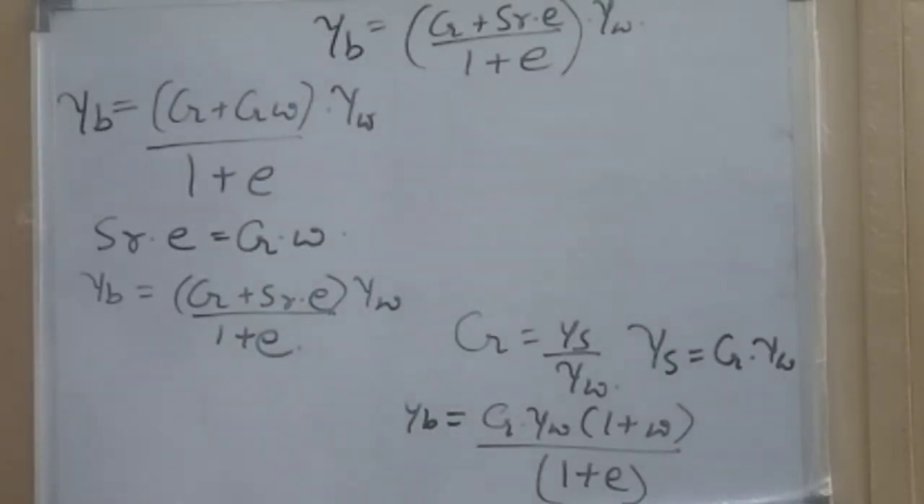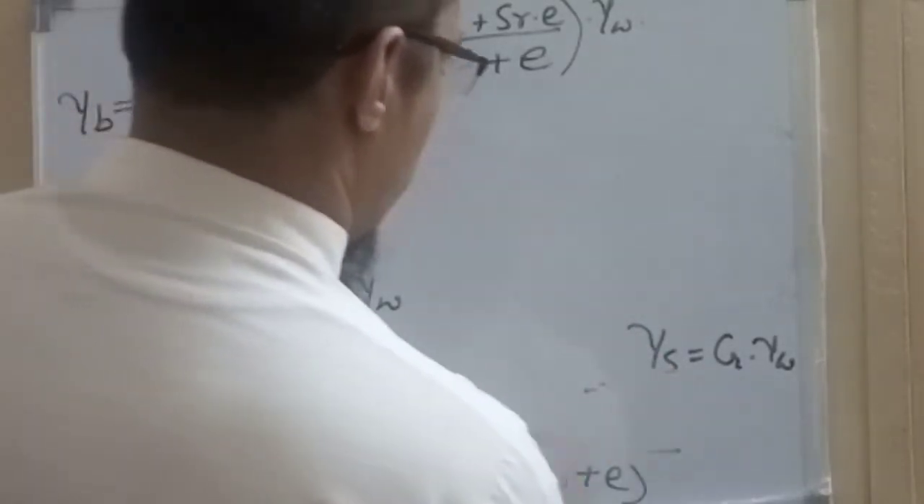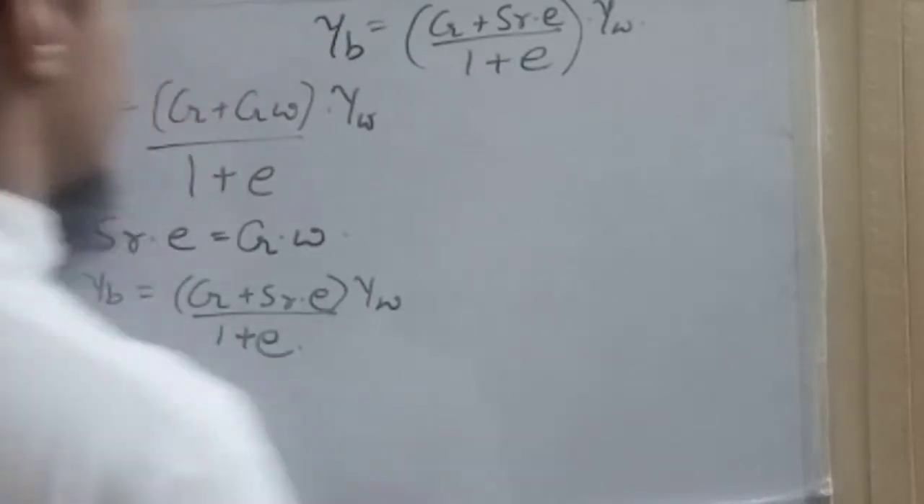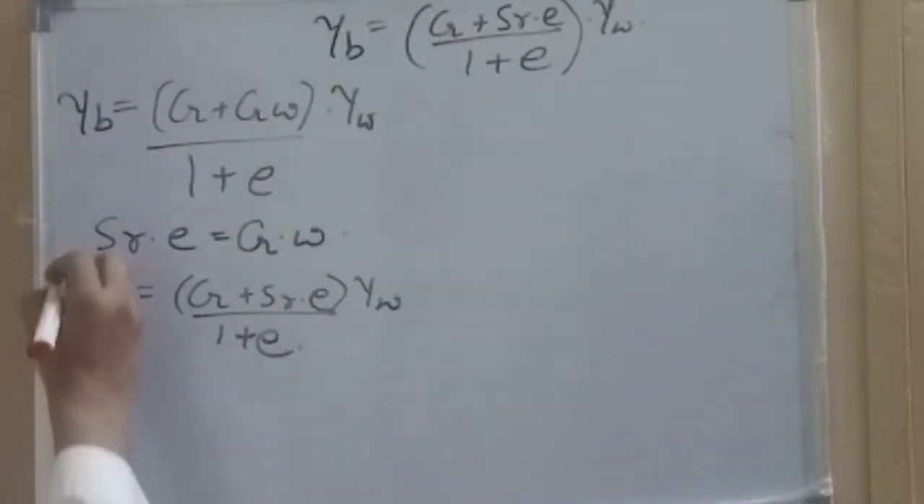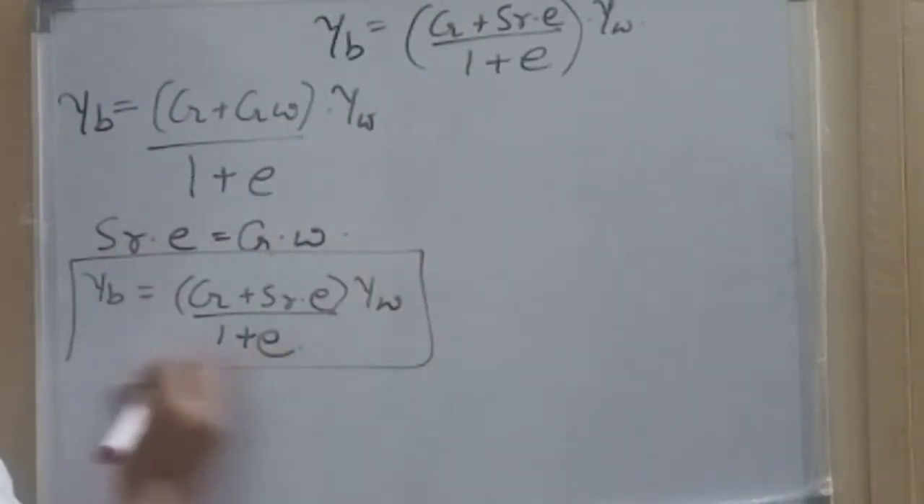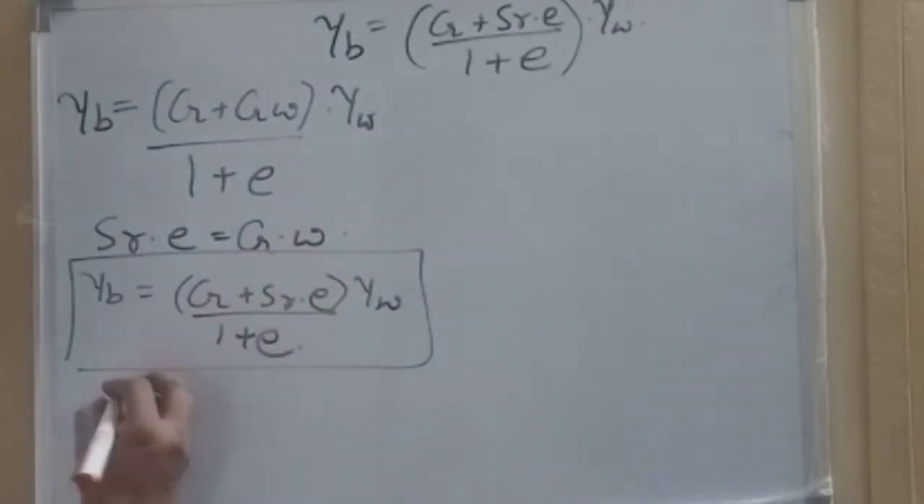This is the final expression for the bulk density, as you can see here. So this is the bulk density or field density of soil. Depending upon the soil condition or the field condition, soil may be fully saturated. This is for partially saturated soil.